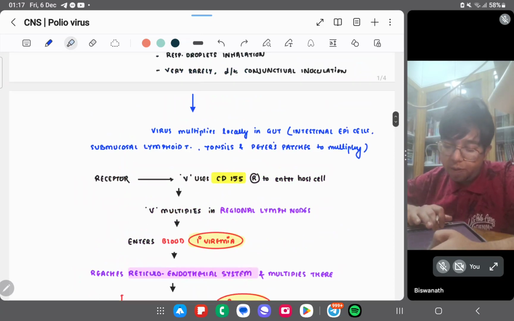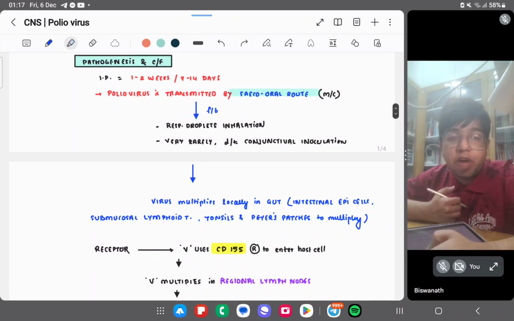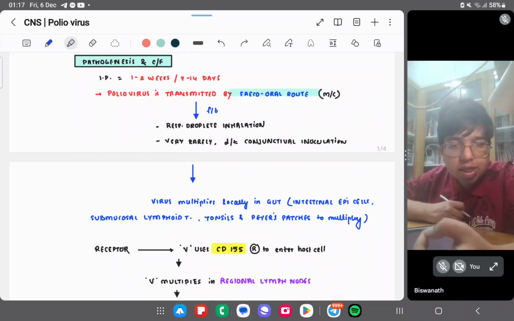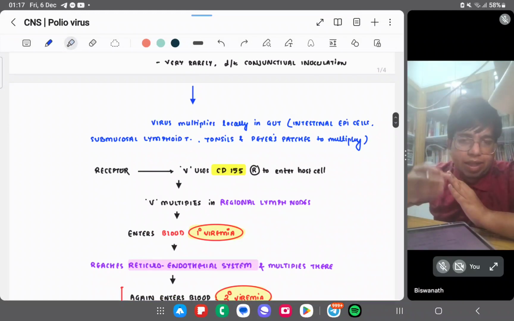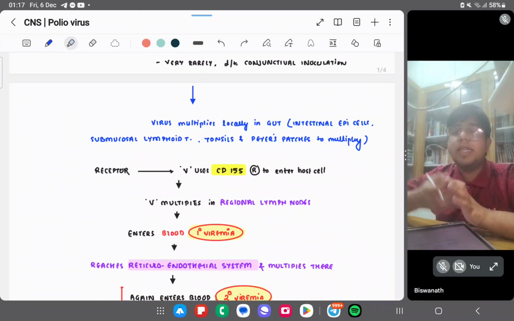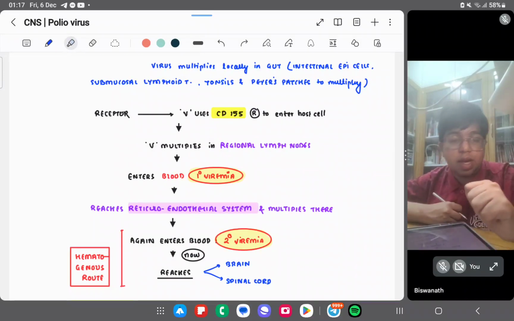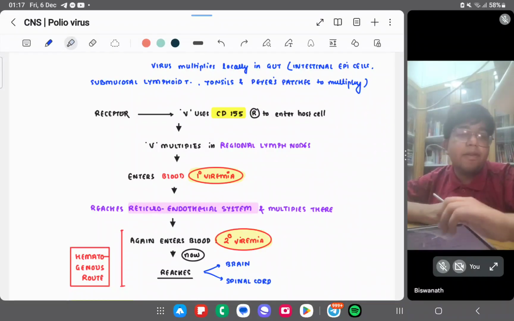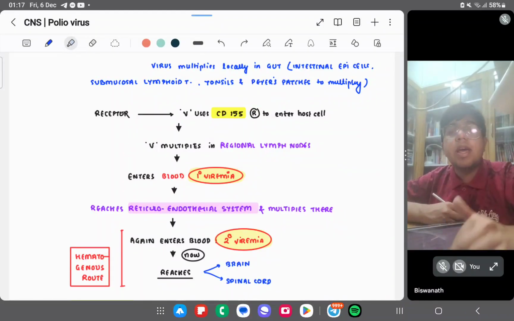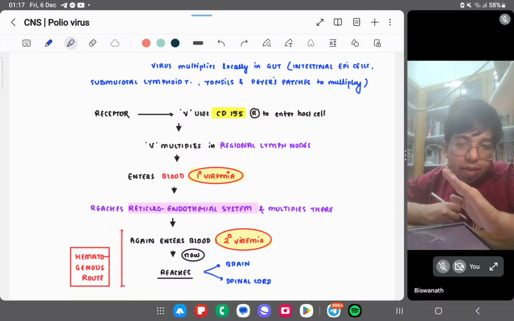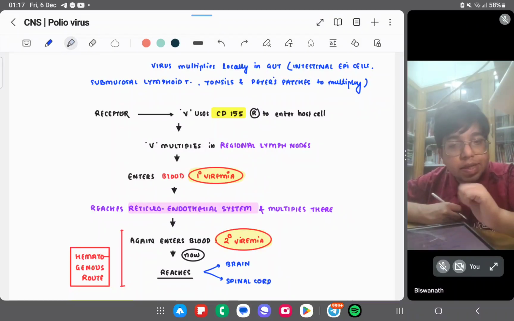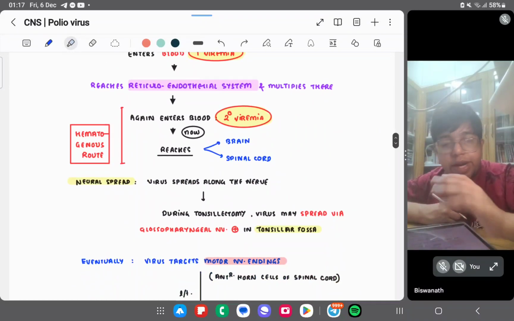So basically, the fecal-oral route is the most common method of transmission, right? By respiratory droplets too, and very rarely by conjunctival inoculation in some specific procedures. The virus multiplies in the gut using the CD155 receptor. After that, it goes to the regional lymph nodes, which drain the virus and send it to the blood. The first time it comes to the blood is primary viremia. After that it goes to the reticuloendothelial system and multiplies there, causing secondary viremia. Then it reaches the brain and spinal cord.